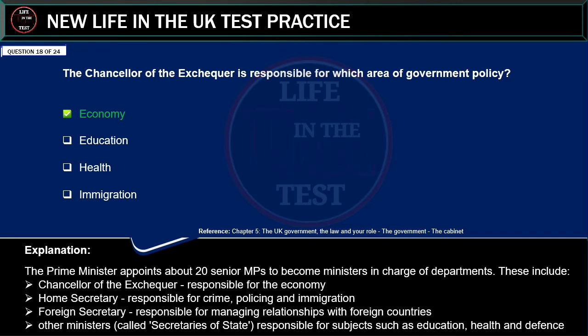Explanation: the Prime Minister appoints about 20 senior MPs to become ministers in charge of departments. These include Chancellor of the Exchequer, responsible for the economy; Home Secretary, responsible for crime, policing and immigration; Foreign Secretary, responsible for managing relationships with foreign countries; other ministers called Secretaries of State, responsible for subjects such as education, health and defense.